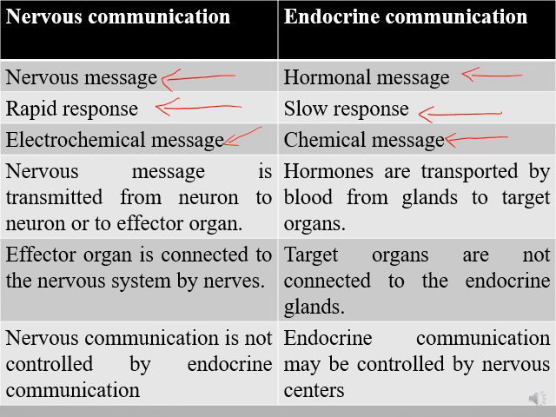Nervous message is transmitted from one neuron to another neuron or from a neuron to an effector organ, whereas the hormones are transported by blood from glands to the target organs. Effector organ is connected to the nervous system by the help of nerves, whereas the target organs in the endocrine communication are not connected to the endocrine glands. Nervous communication is not controlled by endocrine, whereas the endocrine maybe is controlled by the nervous centers.